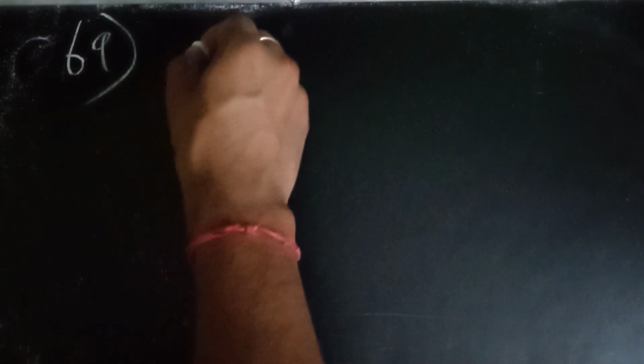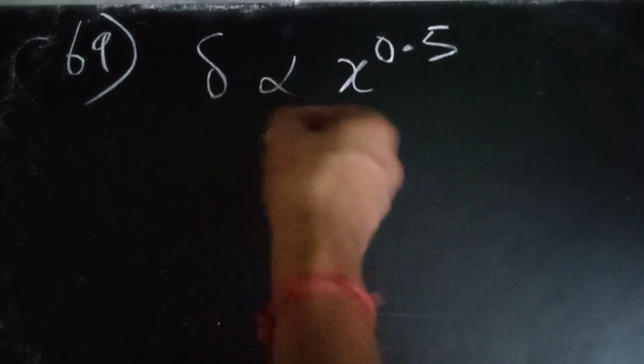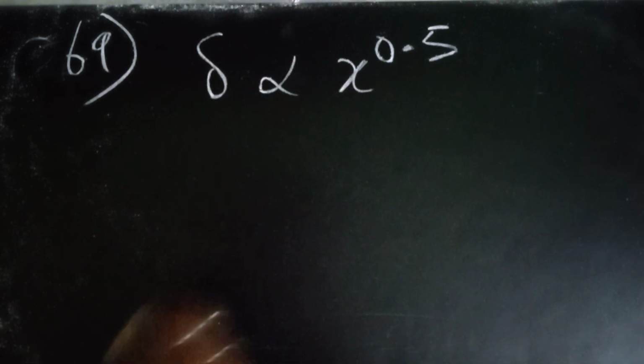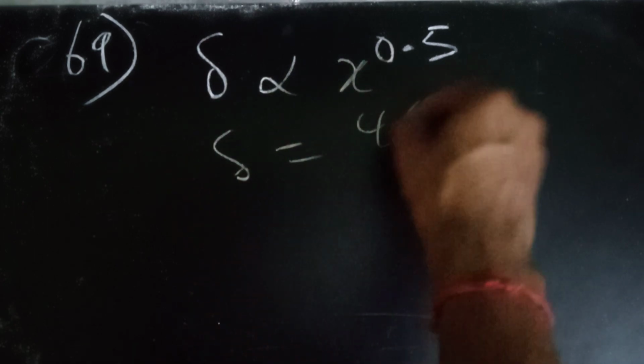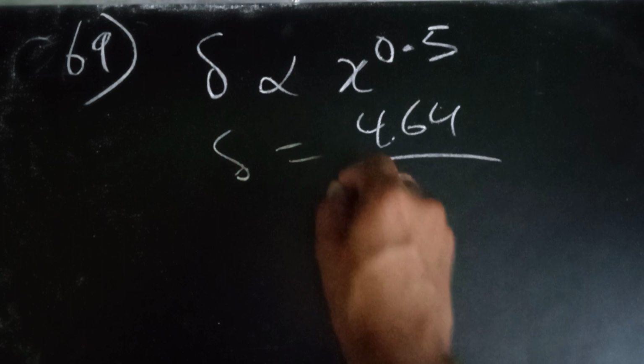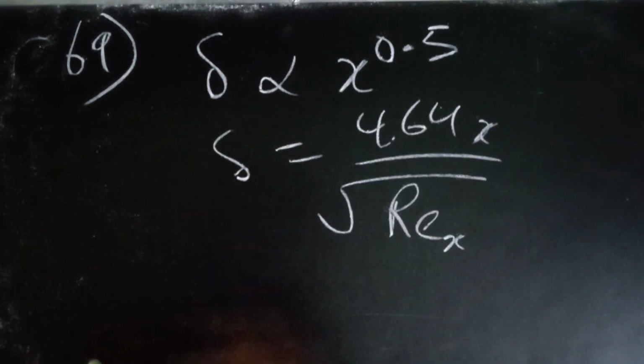The 69th question was on the boundary layer in laminar flow, which depends upon x to the power 0.5. We all know that because it also came in GATE. The thickness is 4.64 divided by x into Re to the power x. So using this we get the square root of x as the final proportionality.